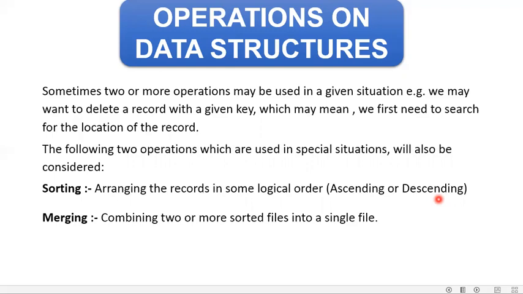So we have learned today what a data structure is, how many types of data structures there are, on what basis we can classify data structures, and what types of operations we can perform on a data structure.